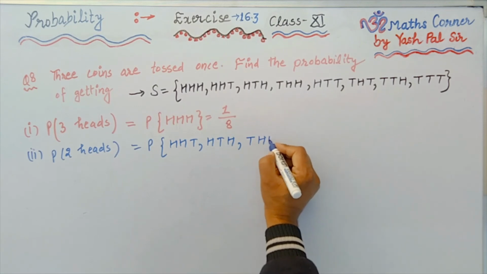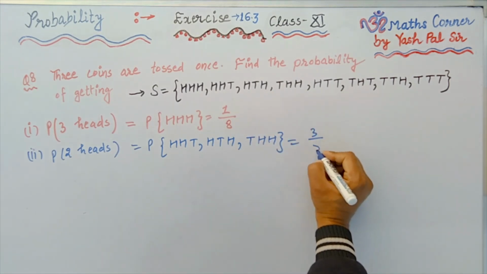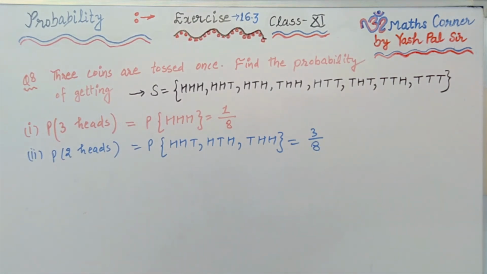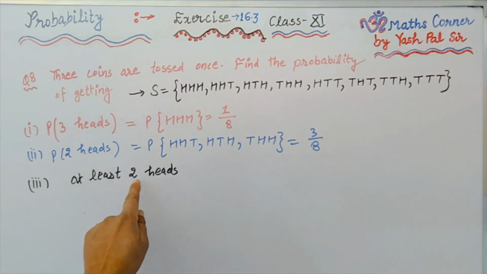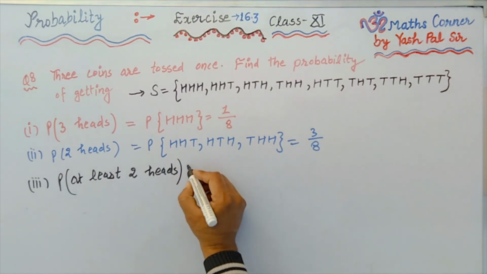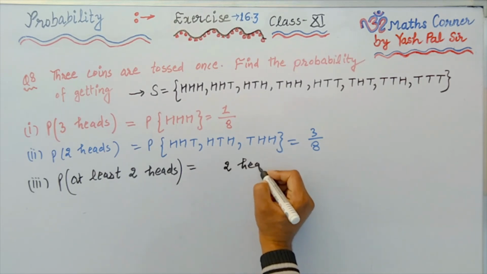Now second part, probability of 2 heads. That is, what is the probability of HHT, HTH, THH, 3 events out of 8 events. 3 upon 8 is the required probability.